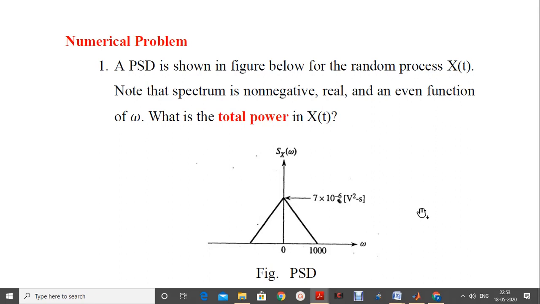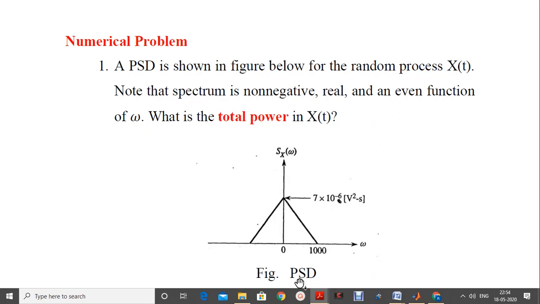Now we'll do a simple numerical problem on PSD. It reads like this. A PSD is shown in the figure below for the random process x of t. We can note that the spectrum is non-negative, real and an even function of omega, as is evident from the figure.